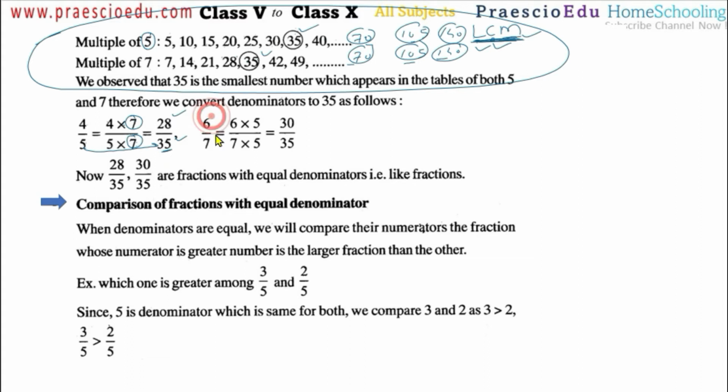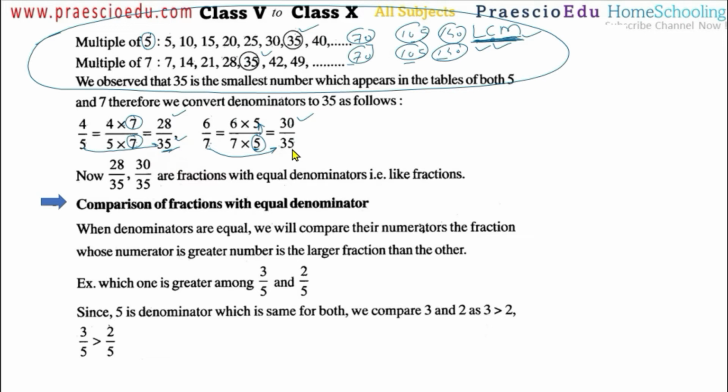Same for this one, 6 by 7. Now here, from 7 to 35 we have to make the conversion. So 7 to 35 means we have to multiply by 5. If we are multiplying by 5 at the denominator, we have to multiply the same 5 to the numerator also. So 6 multiplied by 5 is 30. So this now comes to 30 by 35.